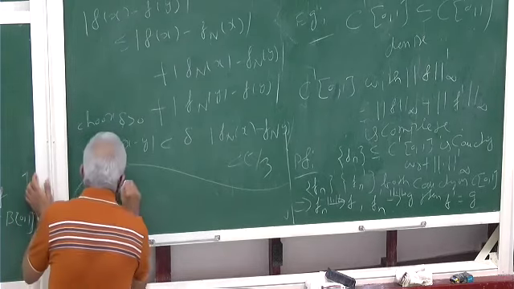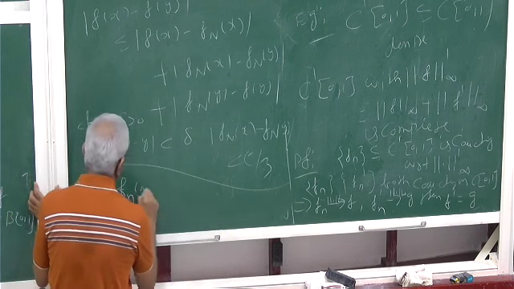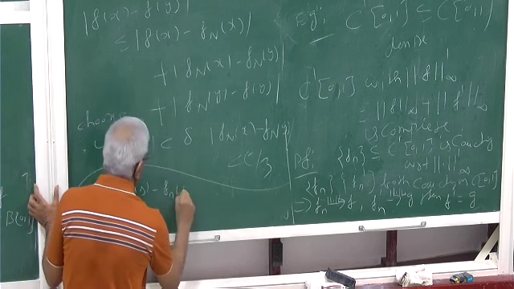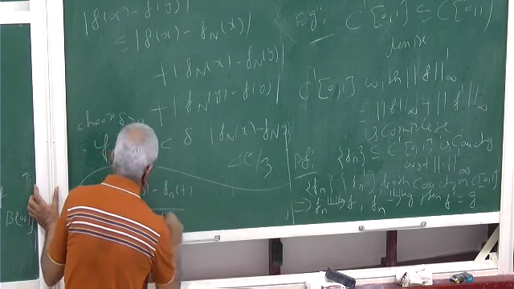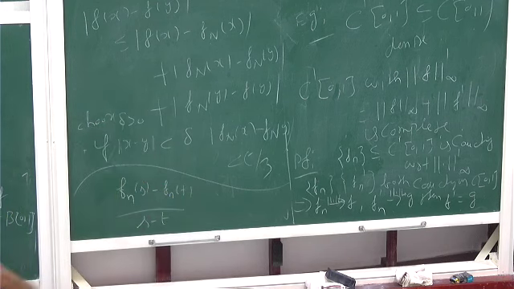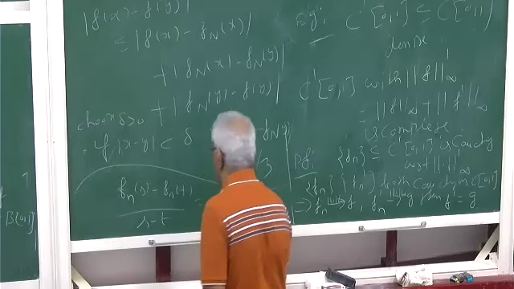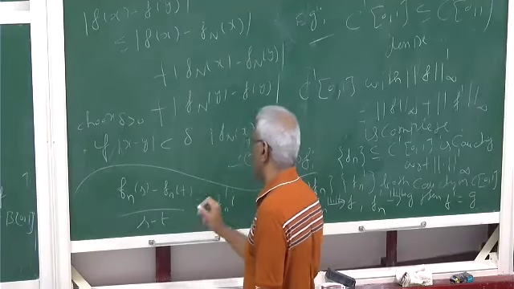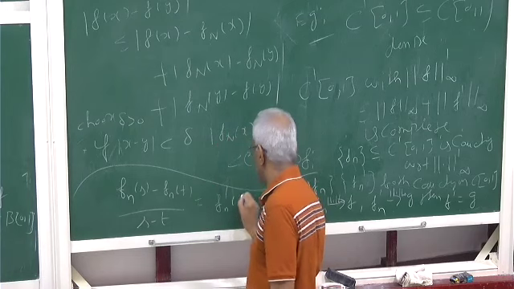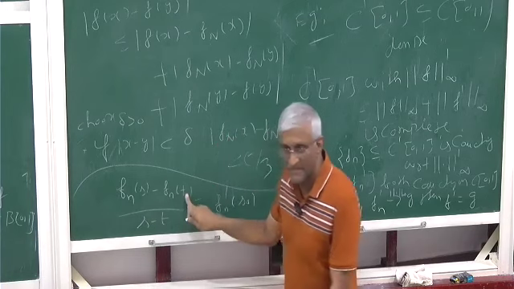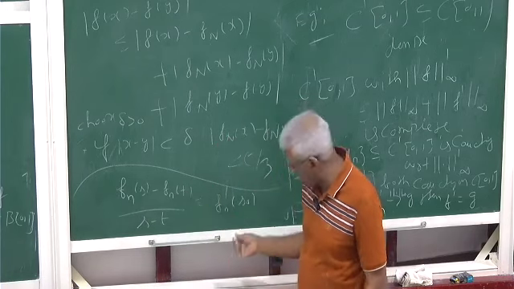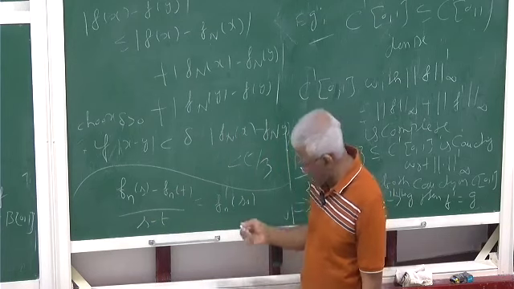So I write it like this: Fn of S minus Fn of T, divided by S minus T. The mean value theorem will say that this is equal to Fn prime of some S naught, which is in the interval between S and T. Right?